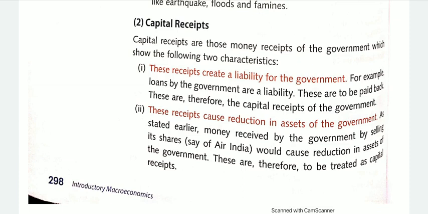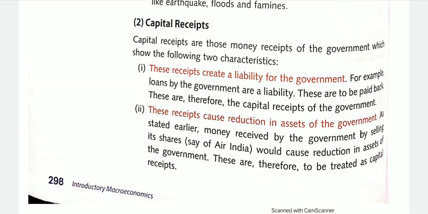For example, the government takes loans from the RBI, that is the Reserve Bank of India, or I can say the World Bank also, and from other countries. These are liabilities for the government. These loans which the government has taken from the RBI, World Bank or other countries are liabilities, and the government has to pay them back after a certain period of time. Thus, when the government receives this loan, it is called a capital receipt, but it creates a liability. Obviously, the government has to pay back, right?